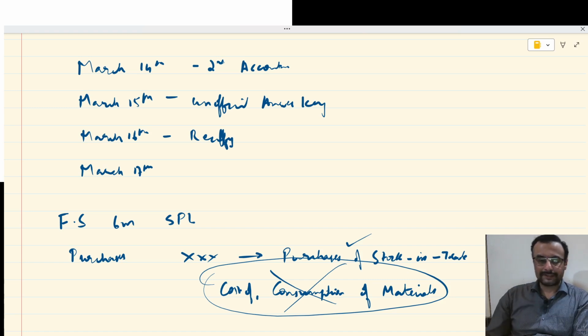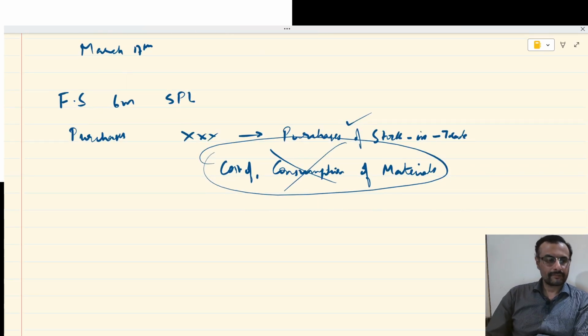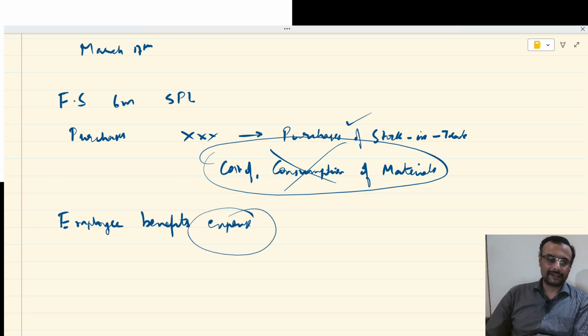Is this the only place there is a mistake? Definitely not. There is something known as employee benefits expense. Employee benefits expense. Now here that person has made a terminology error. That person has written it as expenses.